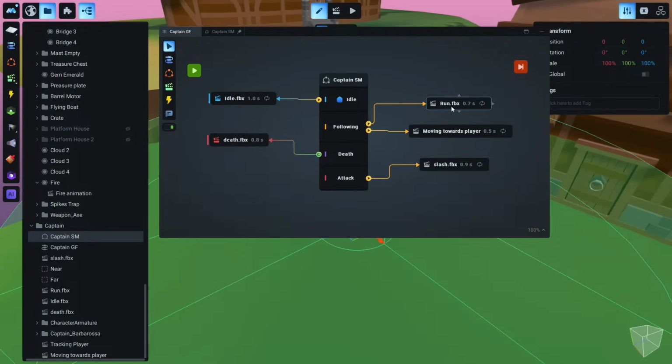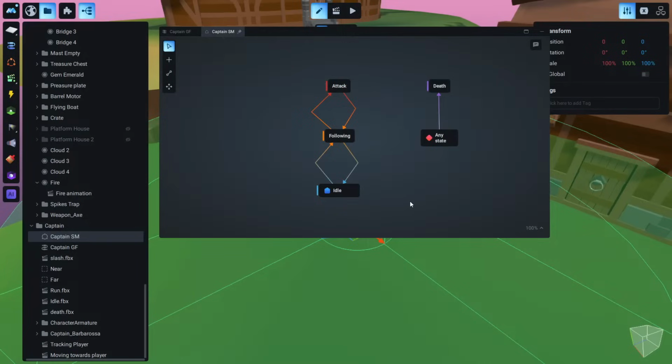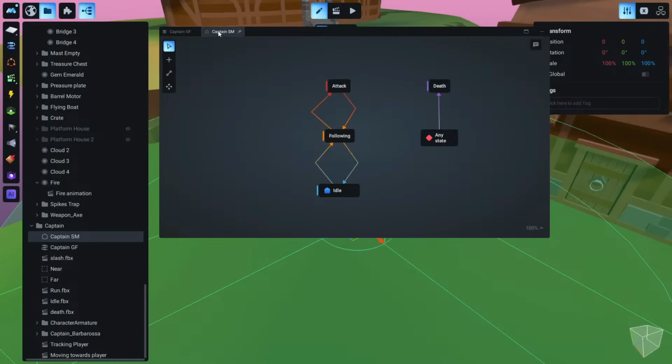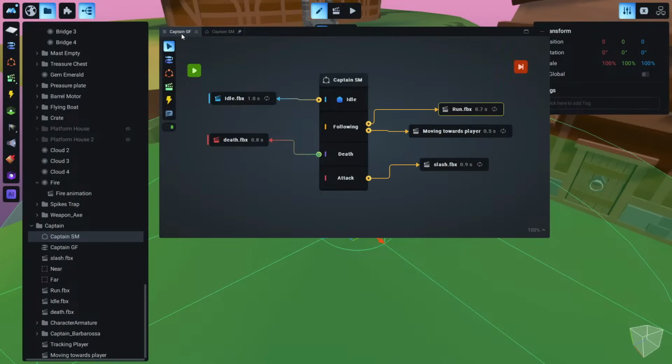Okay, and let me show you this state machine again. Just imagine that we are in the idle state. So our character is in idle state, and as long as he is continuously here, the idle animation will play in loop. And when we jump into the following state, two animations will start playing in loop and will keep playing until the game jumps to another state.